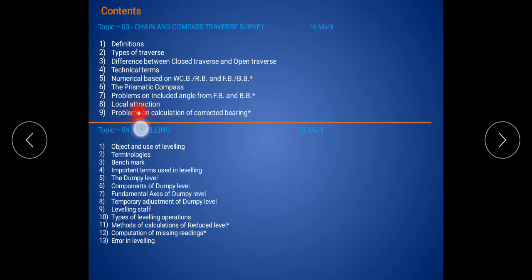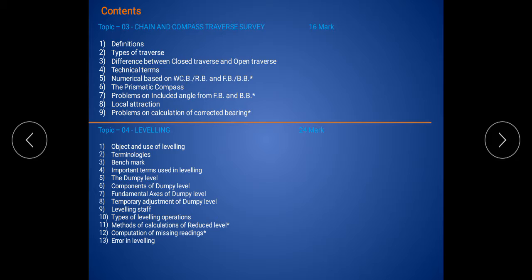The 8th content is local attraction. What is meant by local attraction in surveying, in prismatic compass surveying? We discuss it in the 8th content. And the last content of the third topic, the 9th, is problems on calculation of corrected bearings. What is meant by bearings and which method is used to correct these bearings? We solve the numericals in the 9th content. So this is what the third topic contains. And this third topic is asked in the MSBTE exam for 16 marks. This is an important topic.